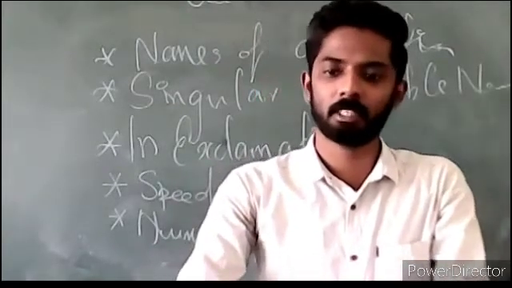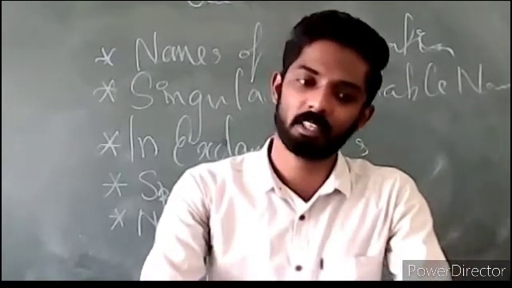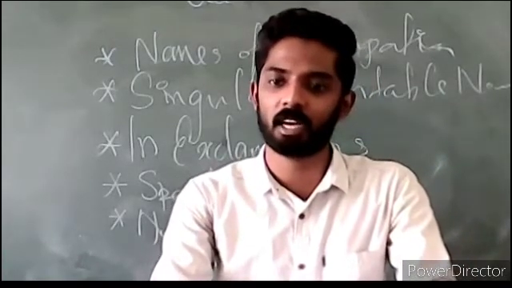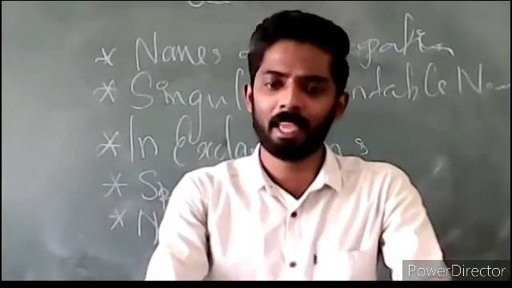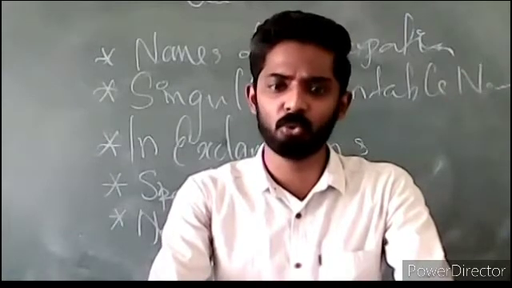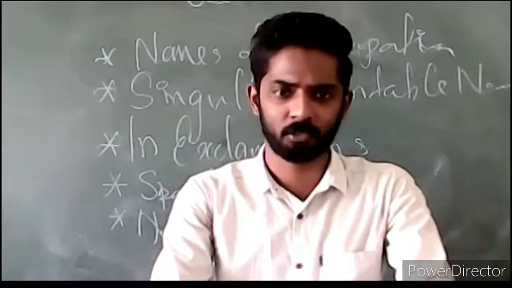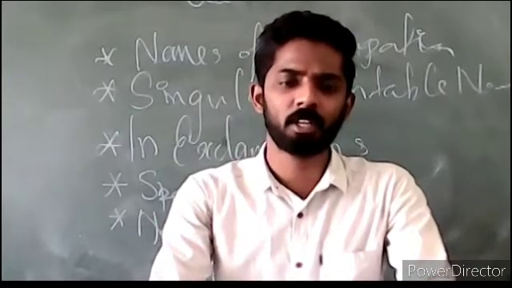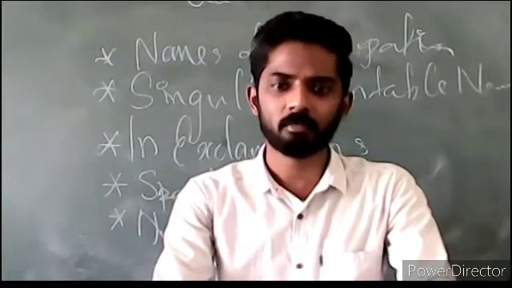So we have been discussing articles, definite and indefinite, how to use them, and we spoke about the different kinds of things and how to use all of these. Okay. And the last one is when we refer to a person whose name